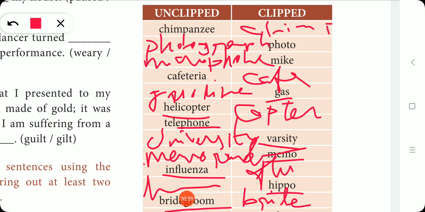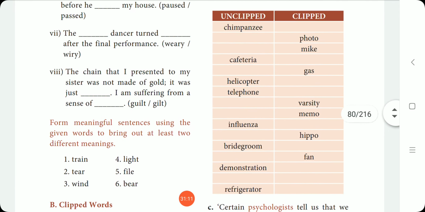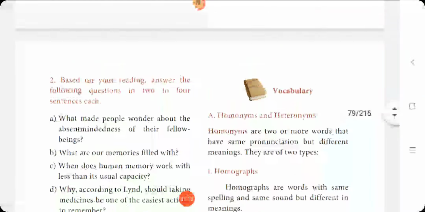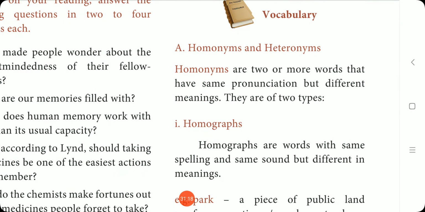Homophones carry a mark and clipped words also carry 1 mark. All this will be asked in your 1 mark questions. So in today's class we have seen what clipped words are and also what is meant by homonyms and heteronyms. I hope every one of you can understand better.